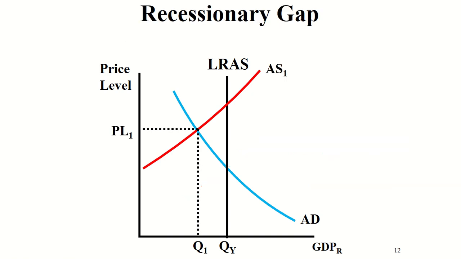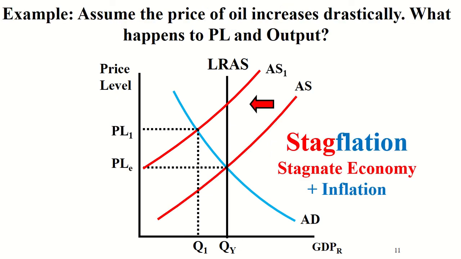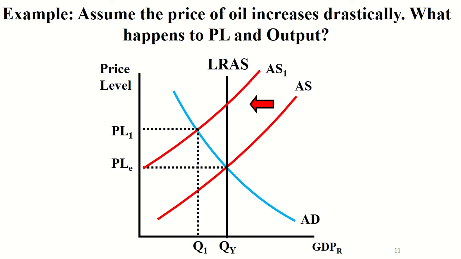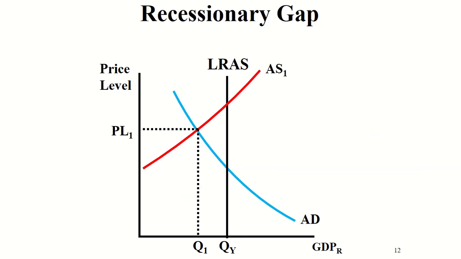It also creates something that we call a recessionary gap. Bam, there it is, right? There's our old equilibrium. Something happens in the economy in the short run, and we are stuck in a recession. Now, a recession can be caused by a decrease in aggregate supply or a decrease in aggregate demand, or both. An inflationary gap can be created by an increase in aggregate demand or an increase in aggregate supply, or both. And we have a recessionary gap.